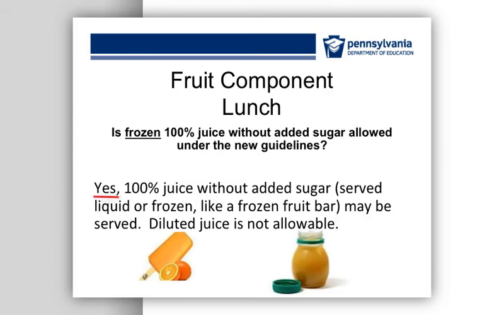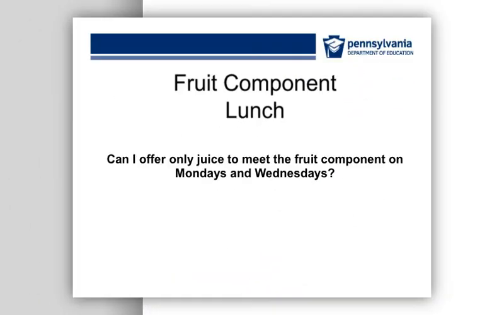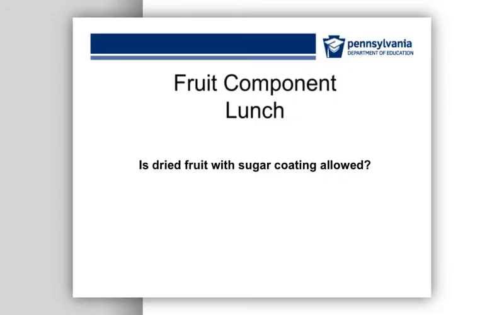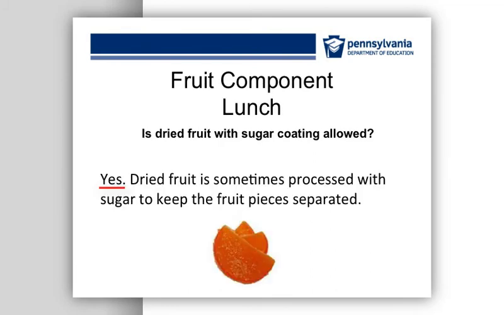Is frozen 100% juice without added sugar allowed under the new guidelines? Yes, 100% juice without added sugar, served liquid or frozen like a frozen fruit bar, may be served. Diluted juice is not allowable. Can I offer only juice to meet the fruit component on Mondays and Wednesdays? Yes. However, we encourage you to serve fresh, frozen, or dried fruits daily, and over the week, no more than half of the fruits offered can be in the form of juice. Is dried fruit with sugar coating allowed? Yes, dried fruit is sometimes processed with sugar to keep the fruit pieces separated.